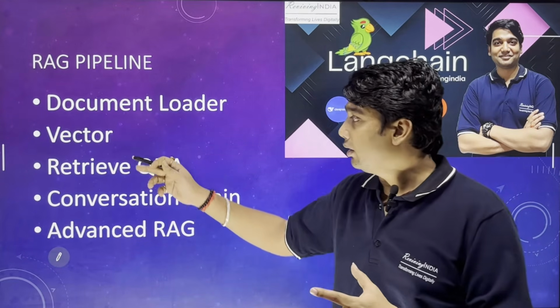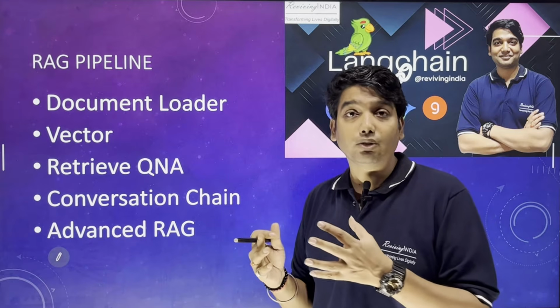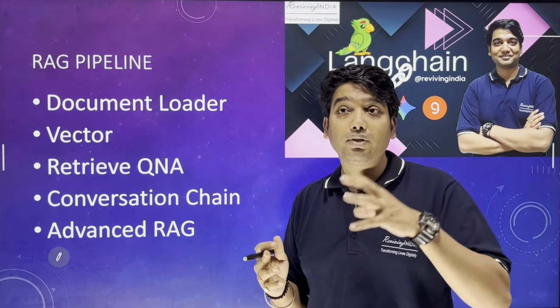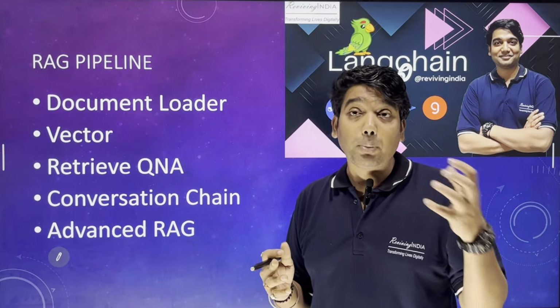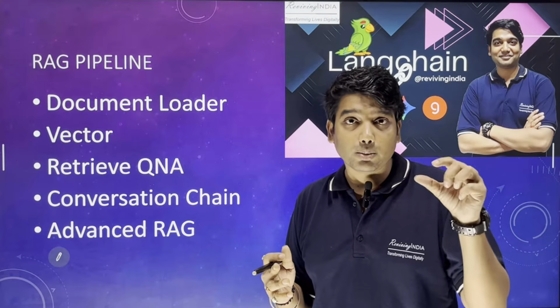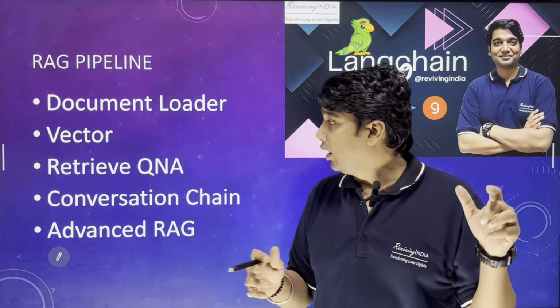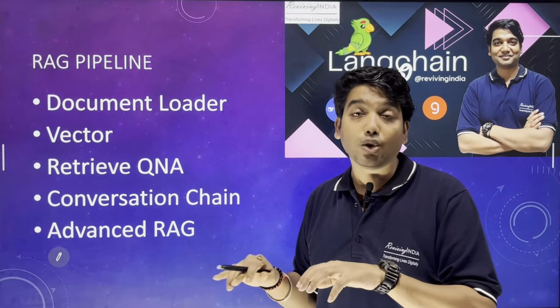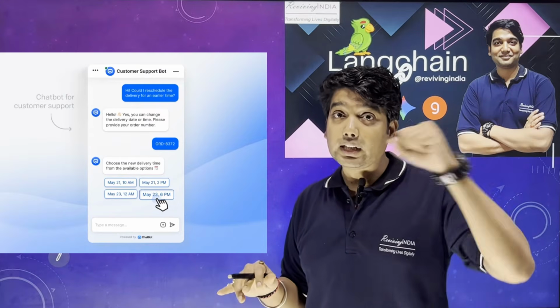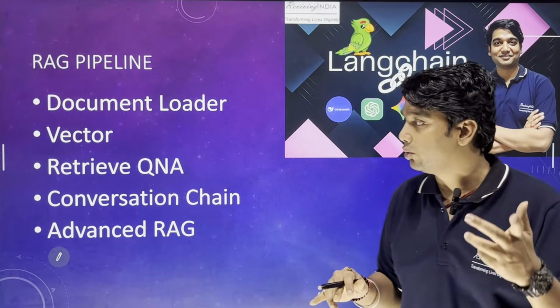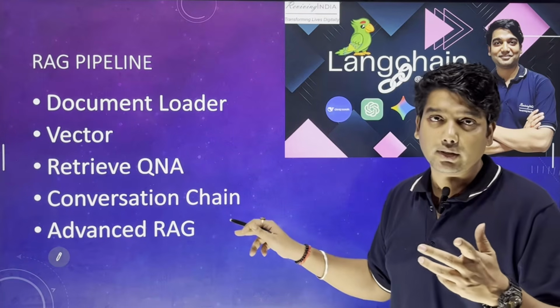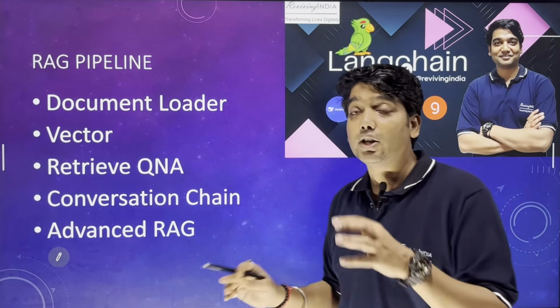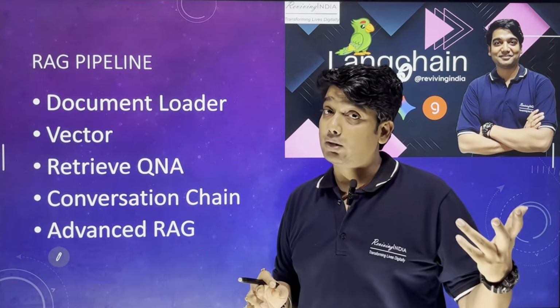And then vector: one of the technologies in which we will be storing those embeddings. We'll learn about these terms, embeddings, vector and all that. And then retrieval Q&A: whenever you ask a question to a chatbot, it will retrieve the answer to your question. That is known as retrieval Q&A. And the conversation chain. And lastly, we'll be learning what the advanced RAG is.